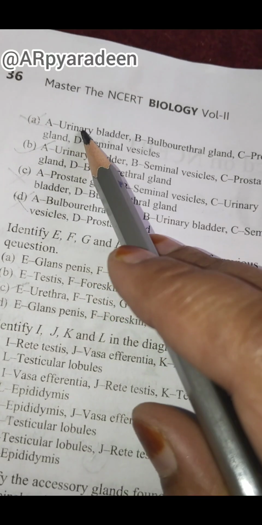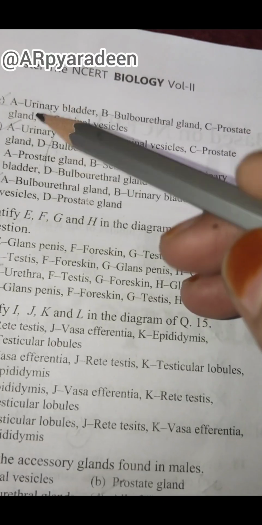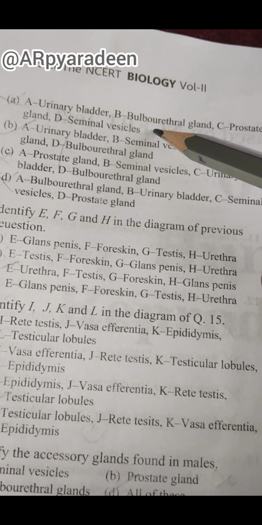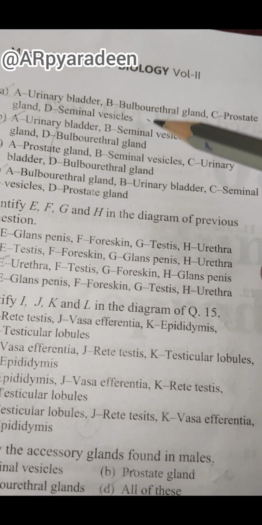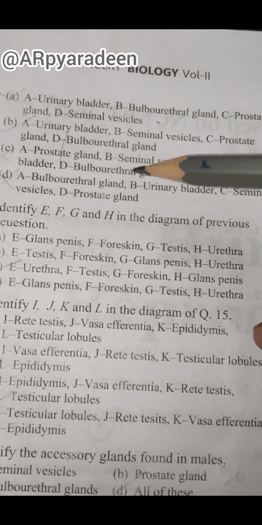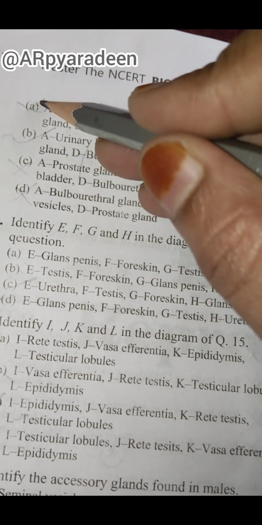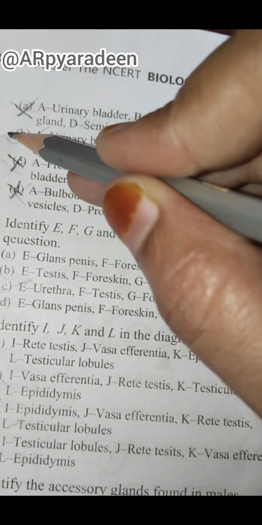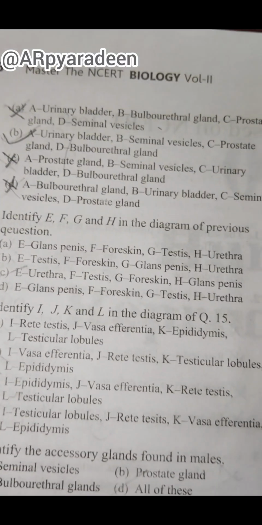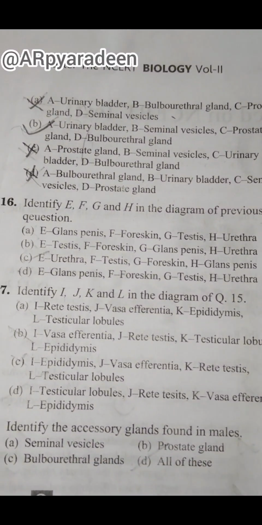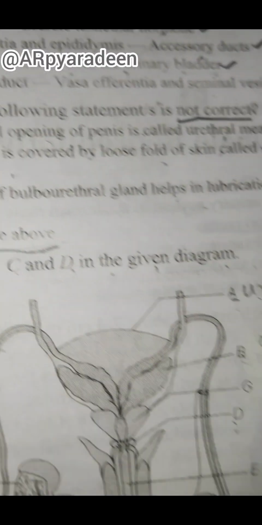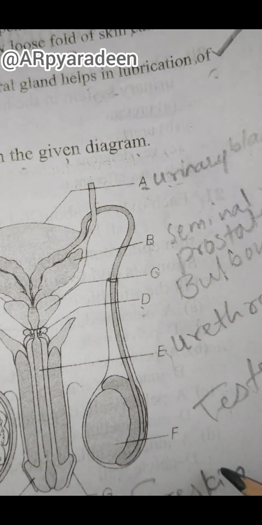Wherever the urinary bladder is there, that is the option. So option C and D are directly deleted. Why? Because they do not begin with A, which is urinary bladder. So urinary bladder, after that seminal vesicle, prostate and bulbourethral gland. As per the sequence A, B, C, D, option B is the correct answer.